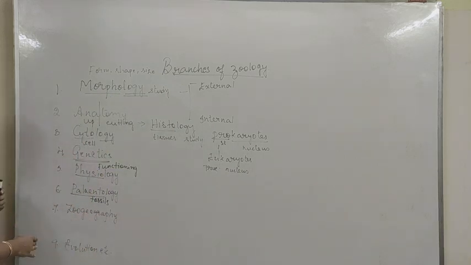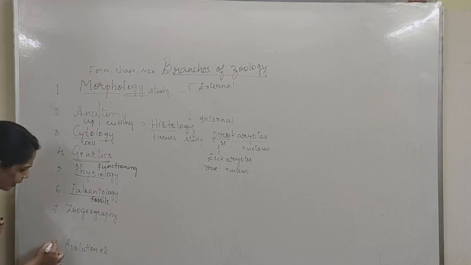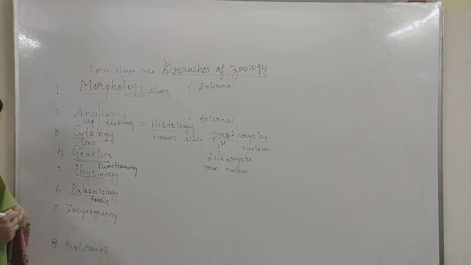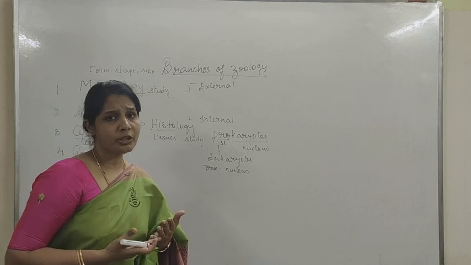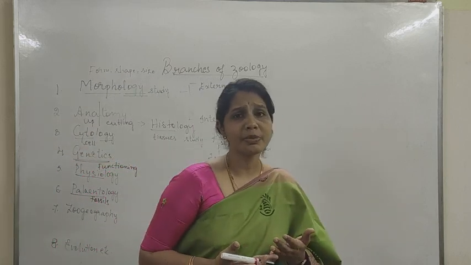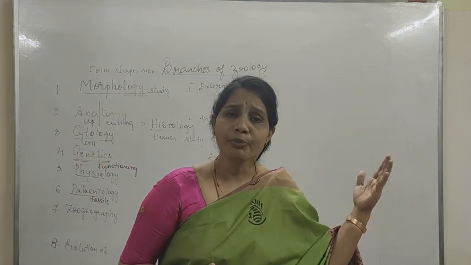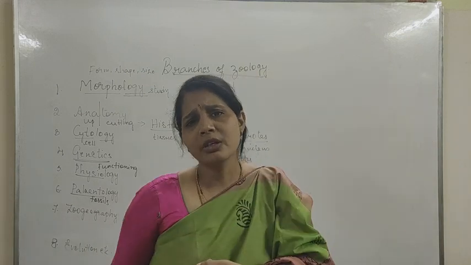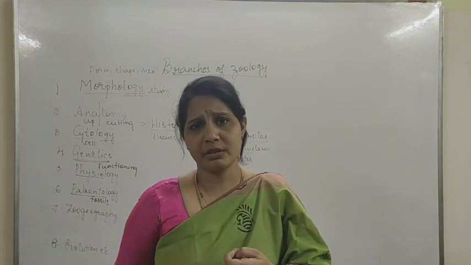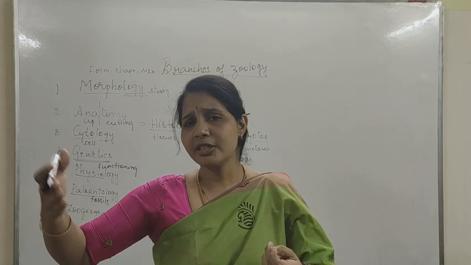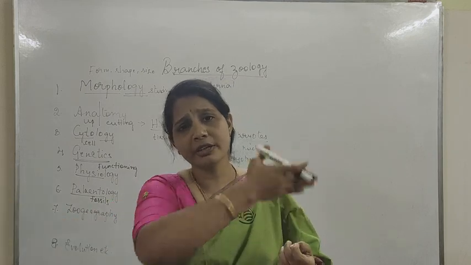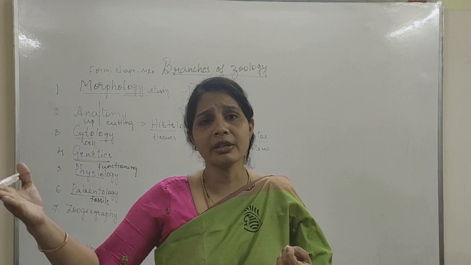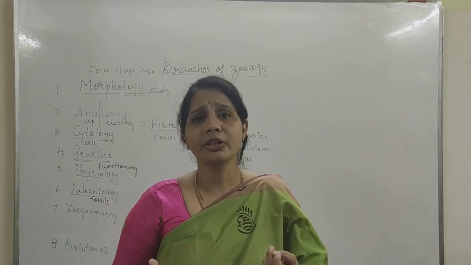Right? Next one, evolution. What is meant by evolution? That means how the living organisms have evolved right from the basic single cell to today's genera. What all different sequential changes had occurred, the different mutations that have occurred, we study all those under evolution.